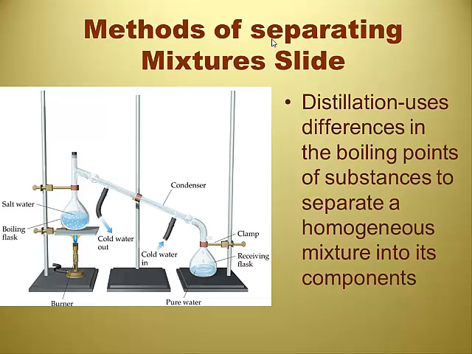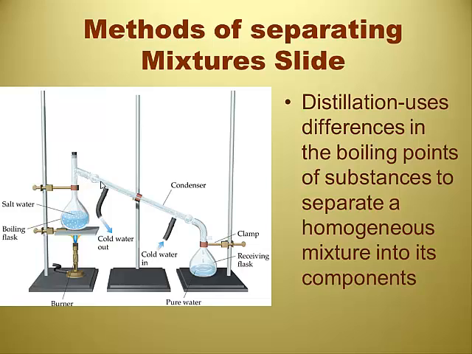So we mentioned that mixtures can be separated through physical means. This is one method of separating. It's called distillation. You're just doing phase changes, which is a physical process. You heat up a substance, get it to evaporate, and then get it to cool down. What we can do here is separate two substances that have different boiling points. Maybe like we've got alcohol and water mixed together here. Alcohol boils at a much lower temperature than water, so it'll all boil off first.